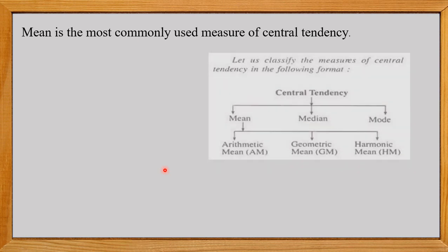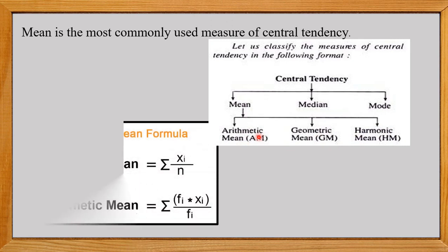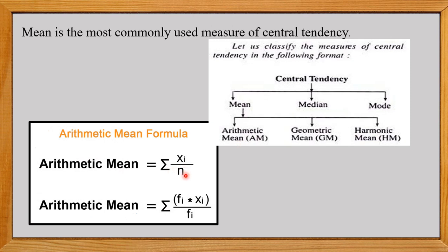So we have the mean, that is the average of the given data. It is of three types: arithmetic mean, geometric mean, and harmonic mean. In this class we have to study the arithmetic mean. Generally we say it as mean. In the earlier classes, we have done mean is equal to sum of observations divided by total number of observations.